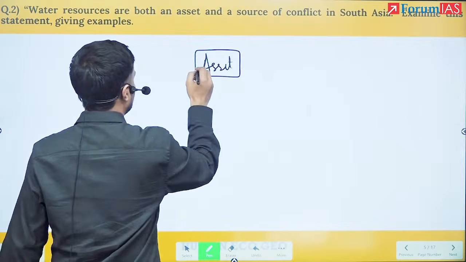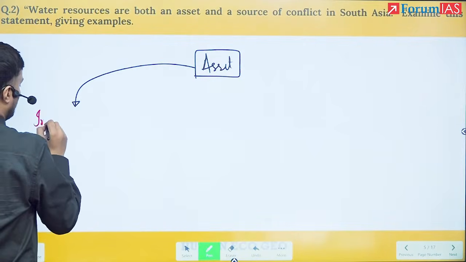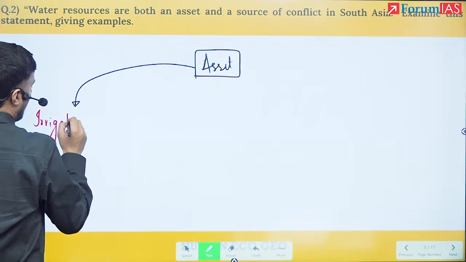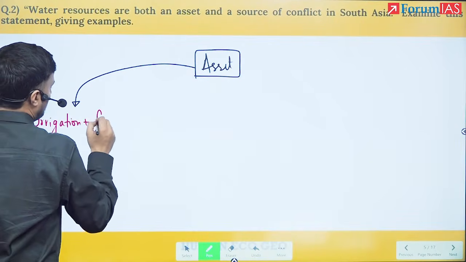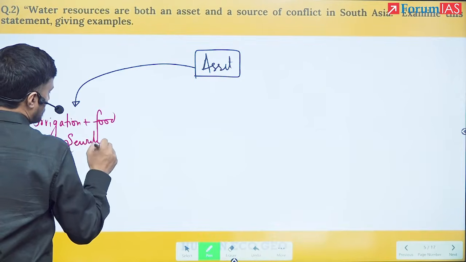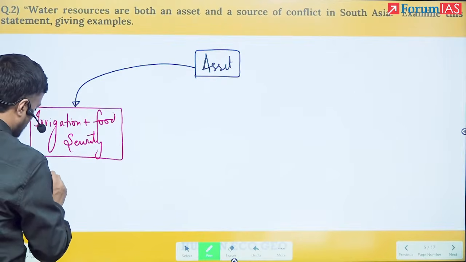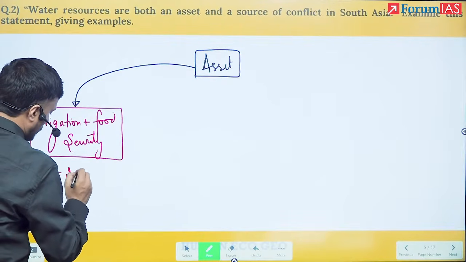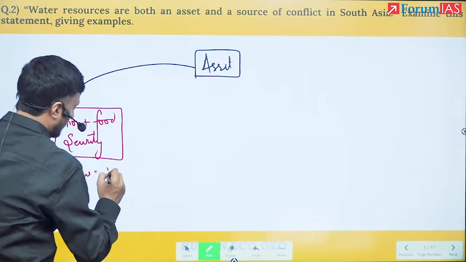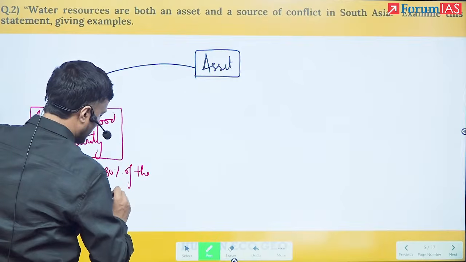If you see asset, remember the first thing you talk about here is irrigation and food security. So here I will give an example of Pakistan. In Pakistan, the Indus alone accounts for 80% of the irrigation, for 80% of the cultivable area.